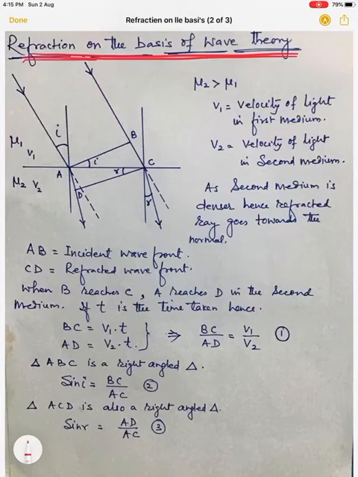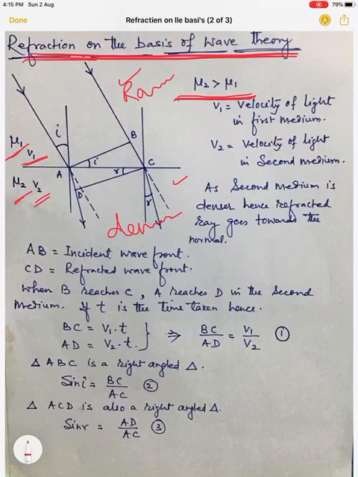Okay. So here is the diagram, in which we have taken the first medium as rarer and the second medium as denser. Right. So mu1 is the refractive index of the first medium, mu2 is the refractive index of the second medium, v1 is the velocity of light in the first medium, v2 is the velocity of light in the second medium. The condition is mu2 is greater than mu1. So the first medium is rarer and the second medium is denser, so after refraction, the ray goes towards the normal.